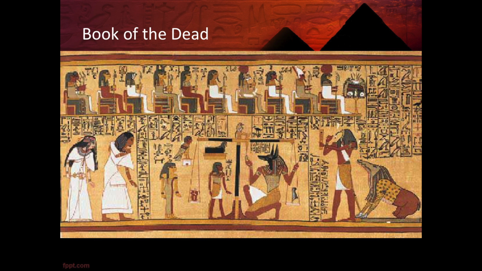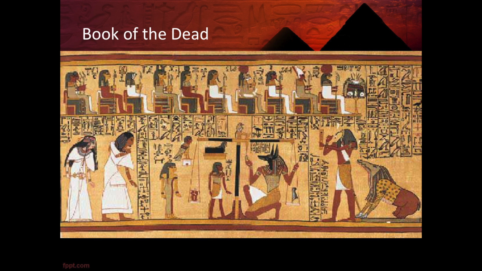However, one of the main stories is that after the person died, their soul would make their way toward the Hall of Truths. They'd be accompanied by Anubis, who is the jackal-headed god and guide of the dead. The soul would then wait in line with the others who had died, who were also waiting for judgment by Osiris. The soul would make the negative confession in front of Osiris and a number of other gods and judges.